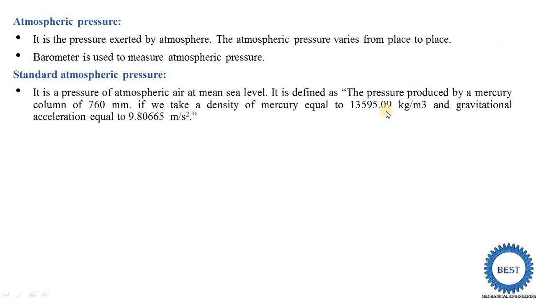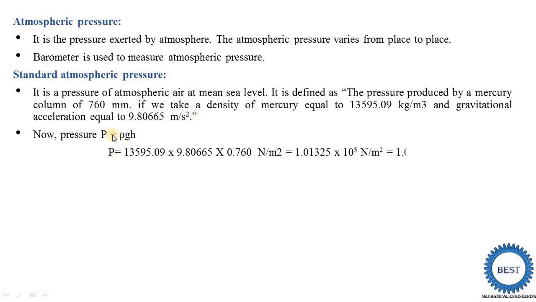If we take the density of mercury equal to 13595.09 kg per meter cubed, and the gravitational acceleration equal to 9.80665 meter per second squared, then pressure is equal to rho g h. Pressure is denoted as P, and P is equal to rho g h. So we have the density of mercury, we know the gravitational acceleration g, and the column height is 760 mm. We put all these values in the equation.